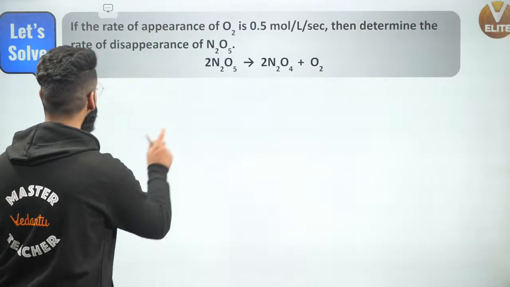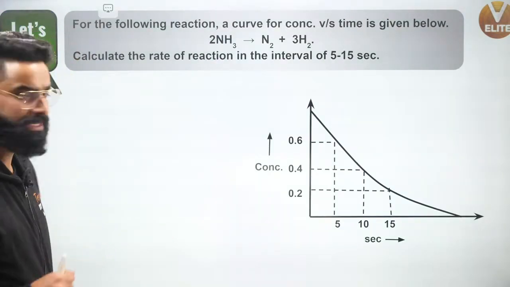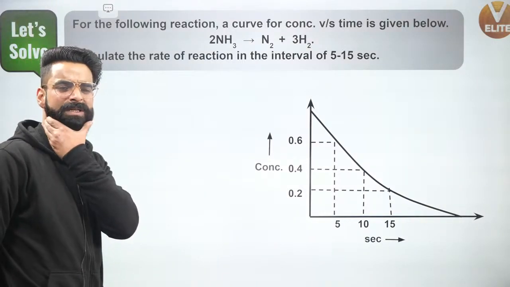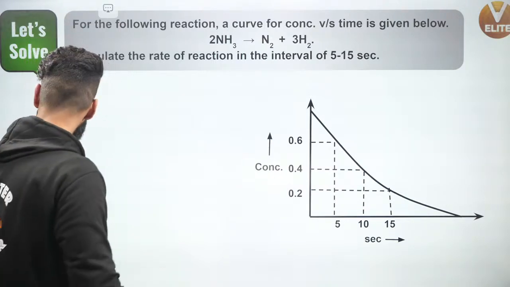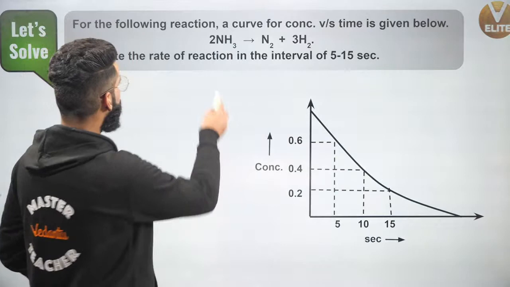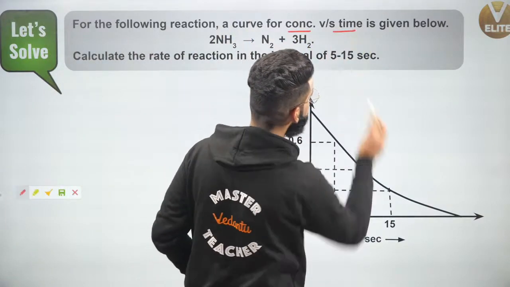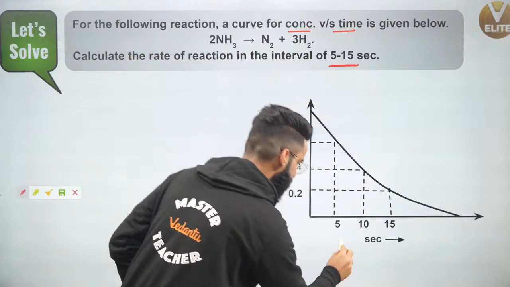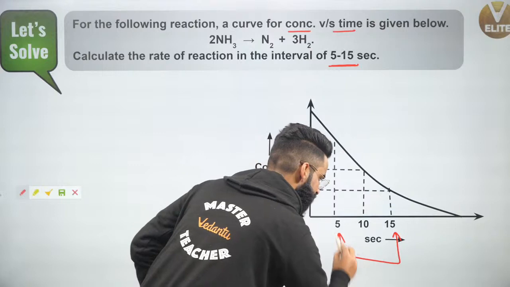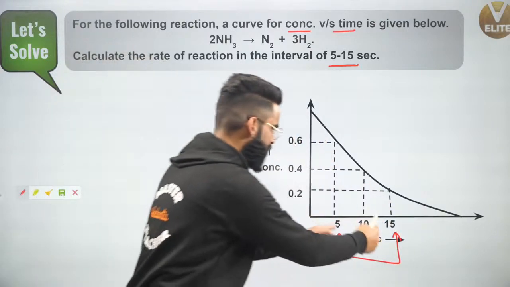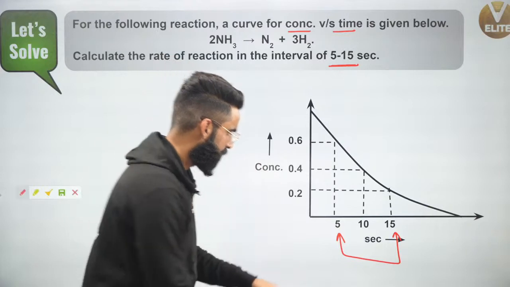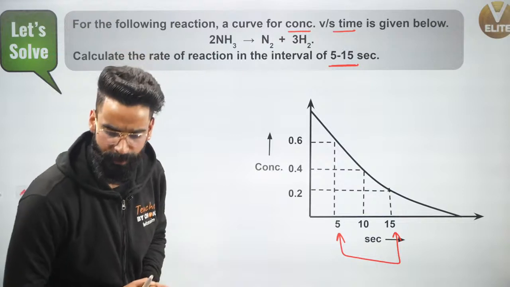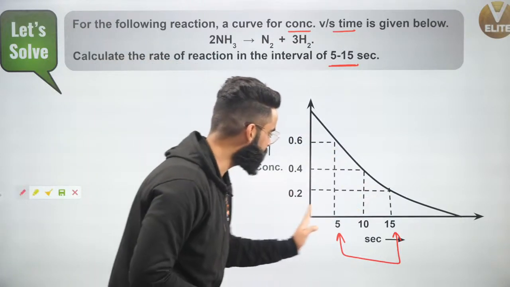One more for you. Let me know the answer of this question as well. Graphical question, guys. You can easily solve this one as well. See, guys, how this question is to be solved. For the following reaction, a curve for concentration versus time is given below. Calculate the rate of reaction in the interval 5 to 15 seconds. When the time is 5 seconds, first of all, I need to identify one thing. Is this the curve for reactant or product? Can I say the concentration is decreasing with time?